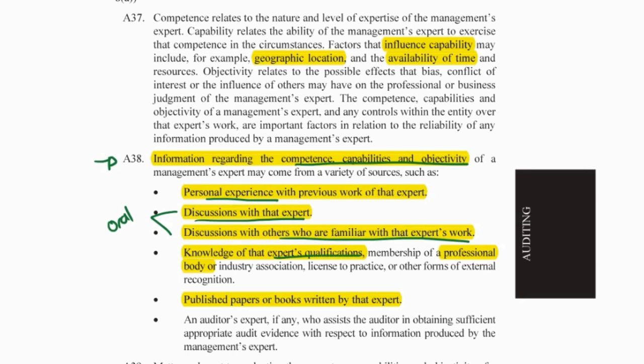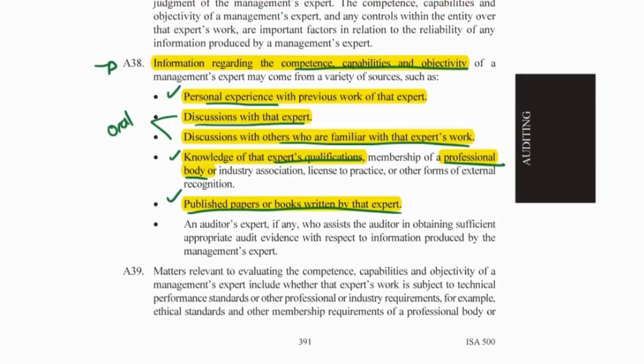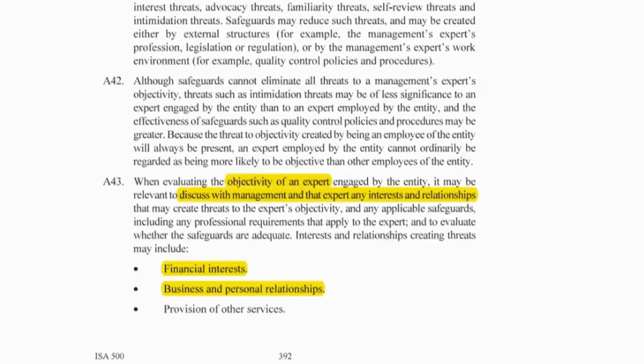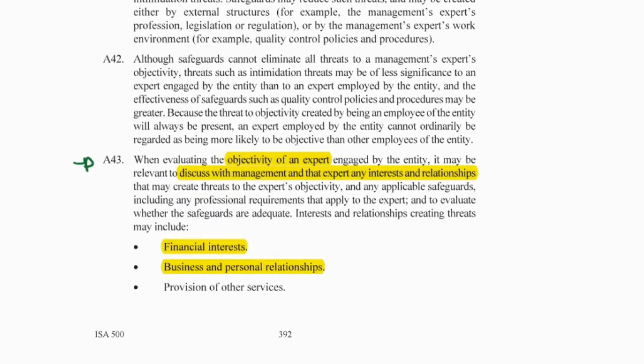Then, knowledge of their expert's qualification and whether they're members of a professional body, looking at any published papers or books. All of these are going to give us some evidence about their competence. A43 deals with the objectivity of the expert and you need to discuss with management and the experts about any interests and relationships. And they give us some examples, financial interests or business and personal relationships.